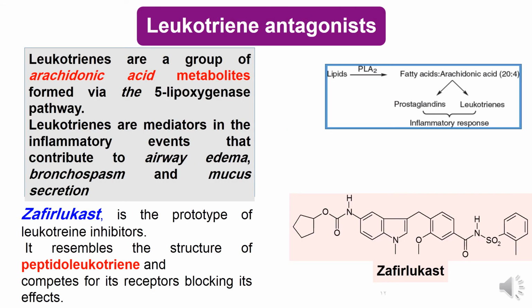Now we have finished the first class of anti-inflammatory drugs, which are mast cell stabilizers, and now we will study the leukotriene antagonists. What are leukotrienes? Leukotrienes are a group of arachidonic acid metabolites formed by the 5-lipoxygenase pathway. As we know, lipids, by the phospholipase enzyme, lead to formation of fatty acids, which are arachidonic acids. Arachidonic acid has two pathways, which are prostaglandin formation and leukotriene formation by the 5-lipoxygenase enzyme.